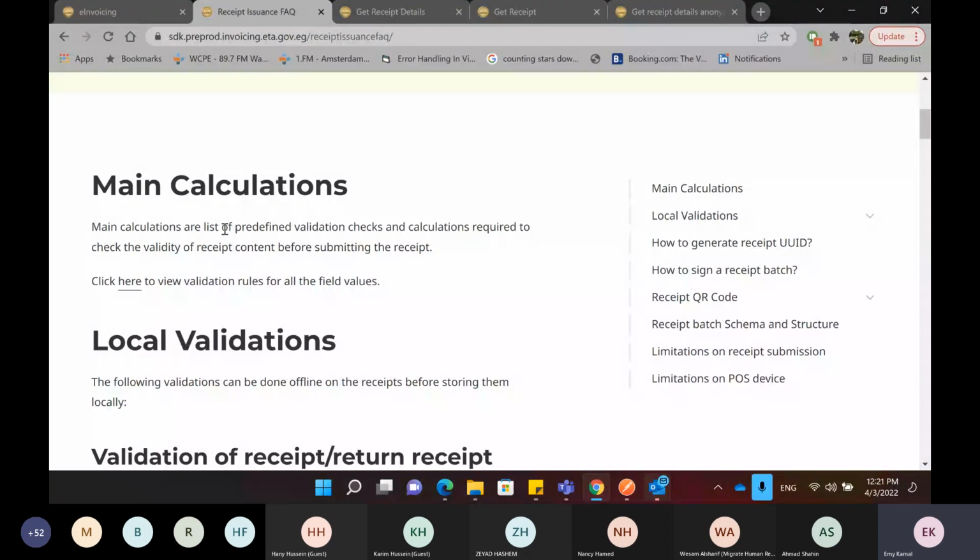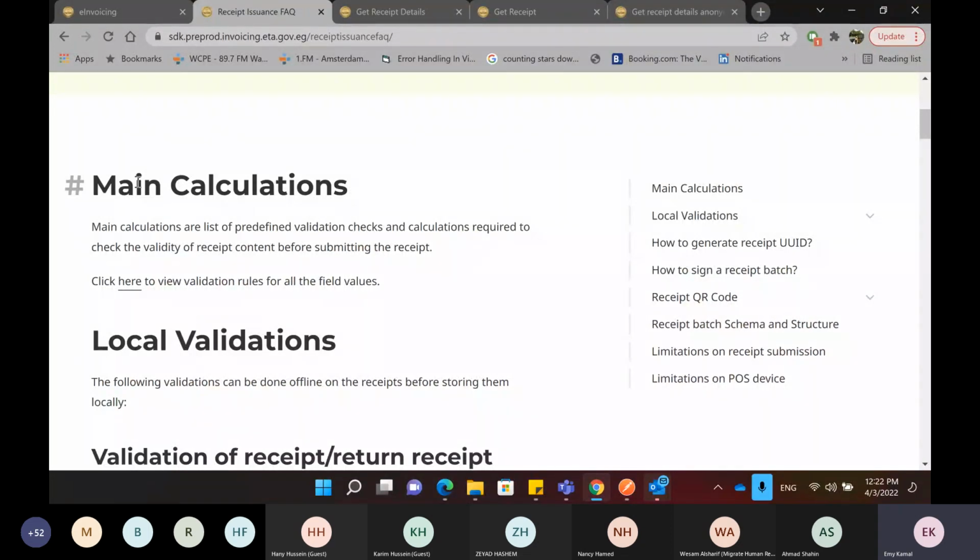And if it's not correct, it will be rejected. So it's better that you consider these calculations when you are submitting the receipt in order to avoid your receipt getting rejected. It's better that you do it from your side, to make your receipt less prone to rejection from the side of the system.